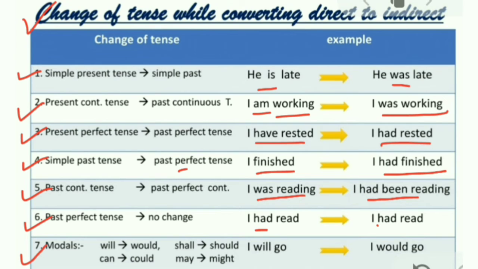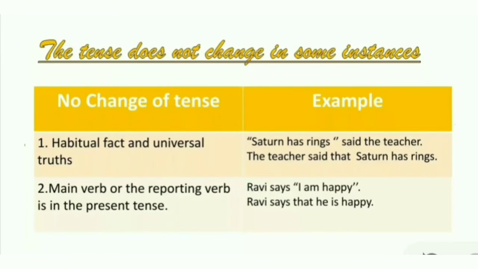There is change only in modals. Let's see: will, would; shall, should; can, could; may, might. You can see the example: "I will go" becomes "I would go." Okay. Now you should know the tense does not change in some instances.